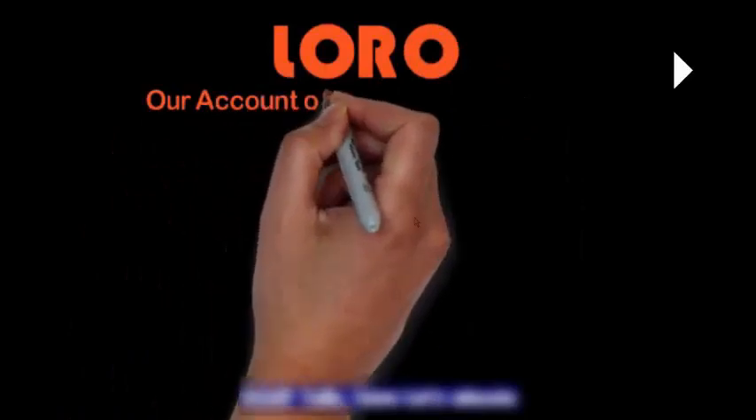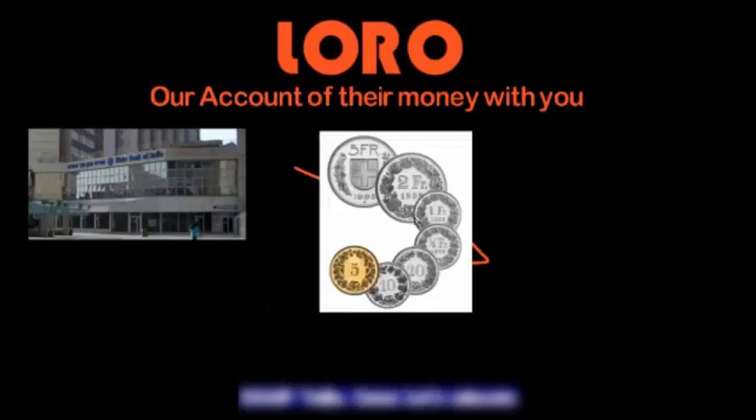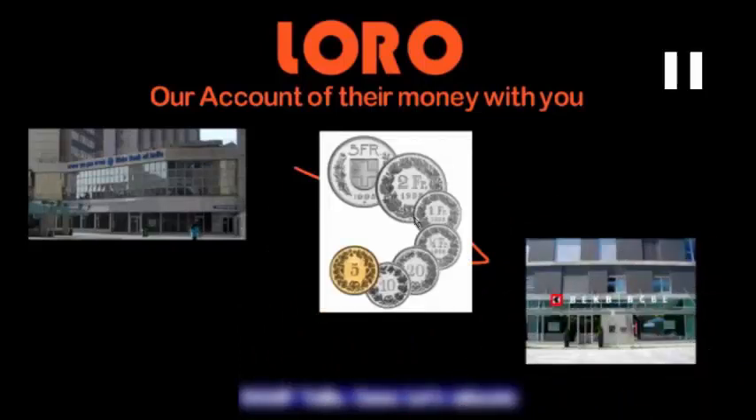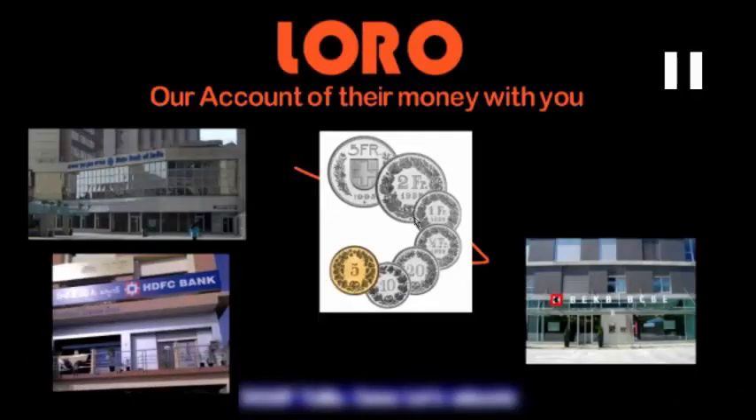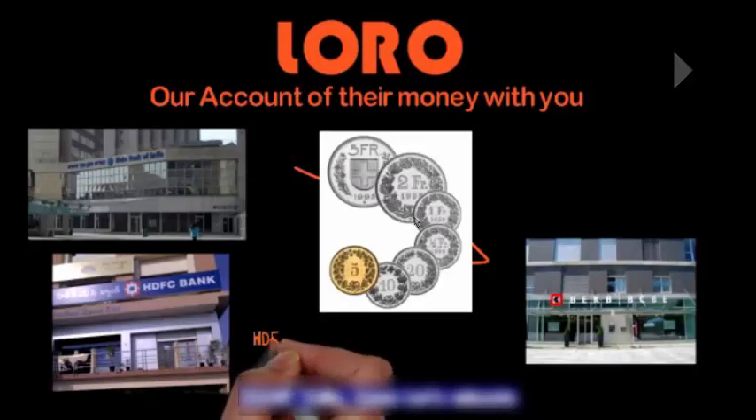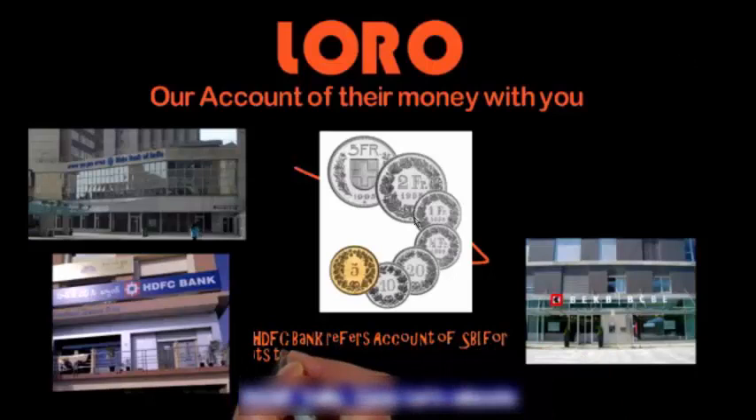The third is the Loro, that is our account of their money with you. So what happens actually is, when SBI has maintained a foreign currency account with the foreign country's bank, that is the Swiss bank, then it is known as the Nostro account. But if some other Indian bank, for example HDFC Bank, uses this SBI account for the purpose of transaction, then it is known as the Loro account. The HDFC Bank will refer to the account of SBI for its transaction purpose.